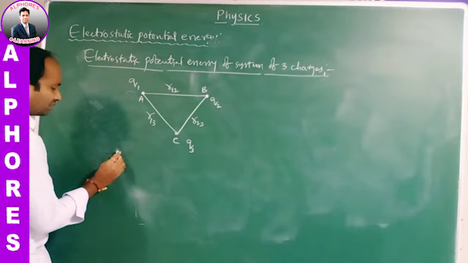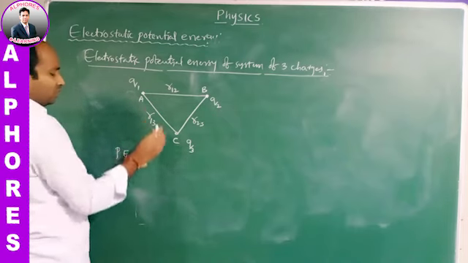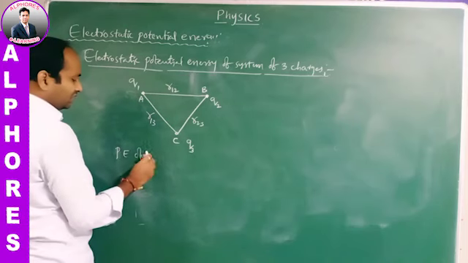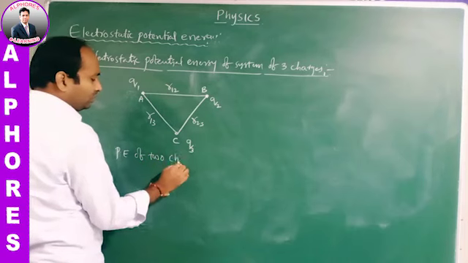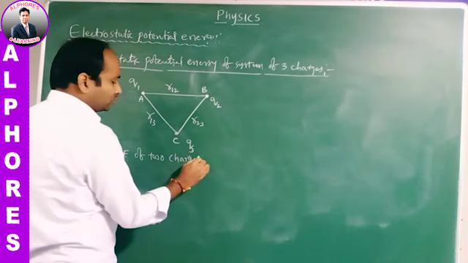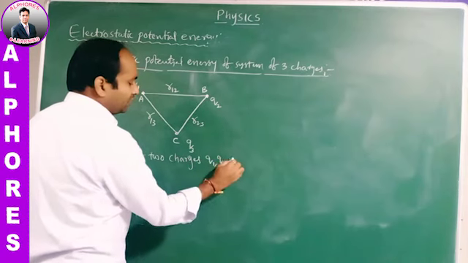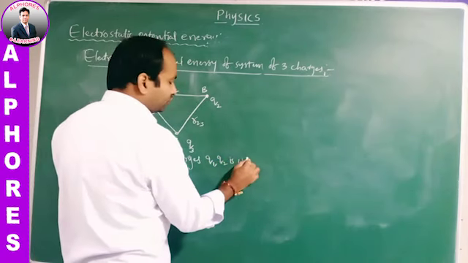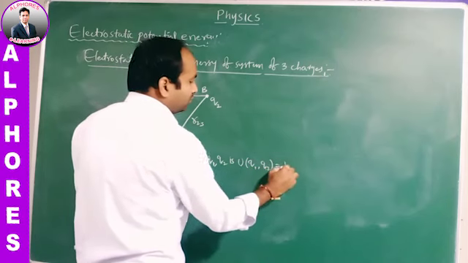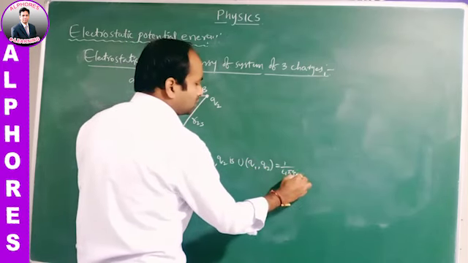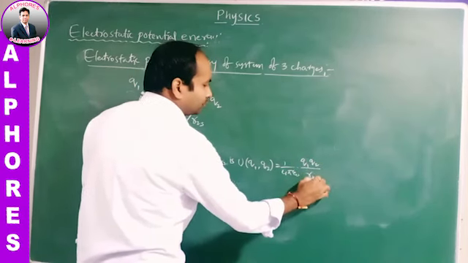So the potential energy of the 2 charges Q1, Q2 is U of Q1, Q2 equals 1 by 4 pi epsilon naught Q1 Q2 by R12.